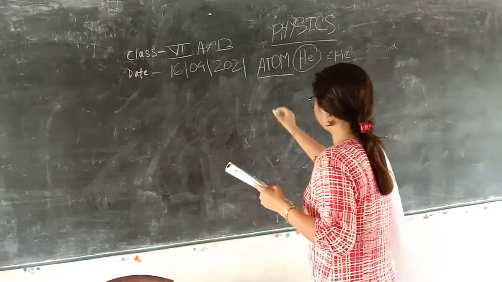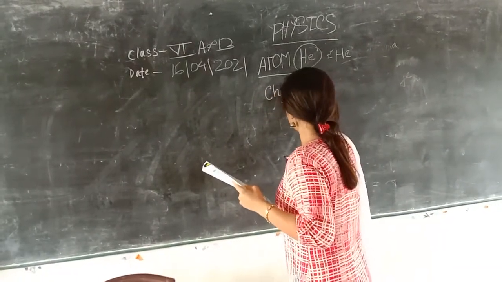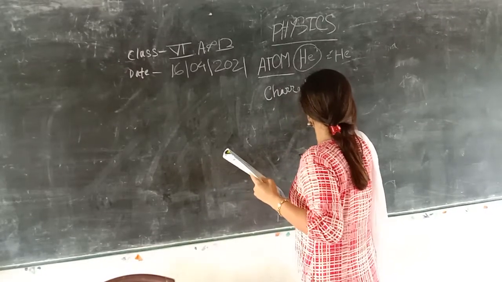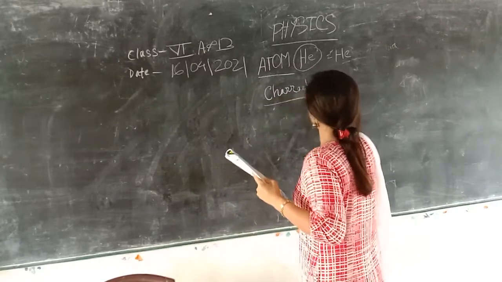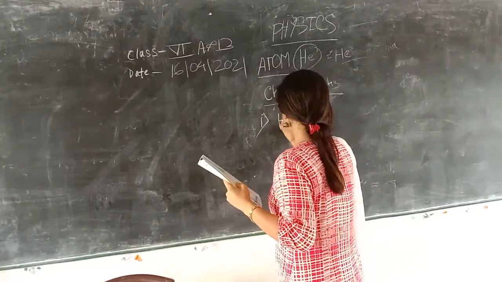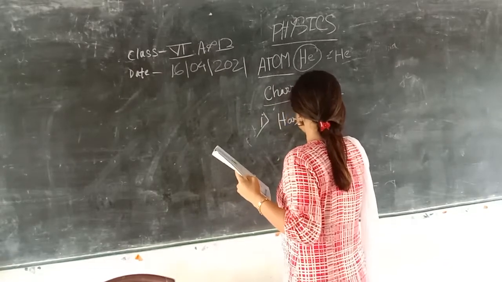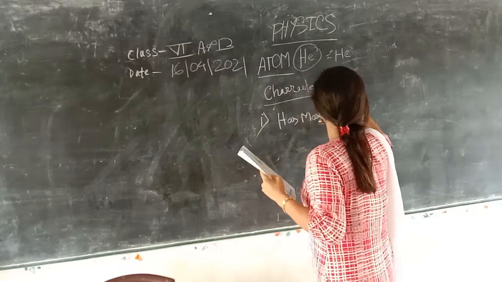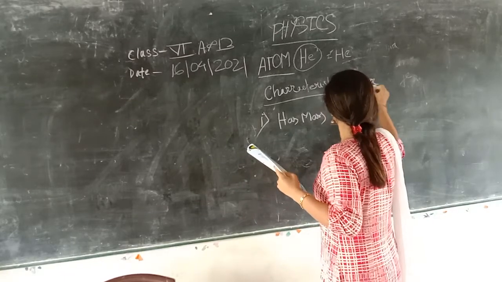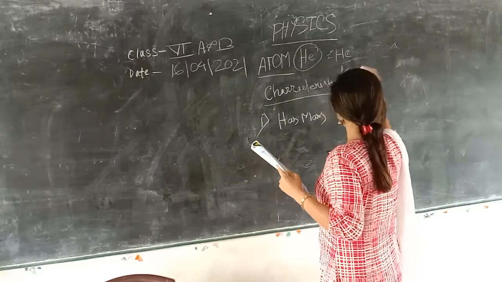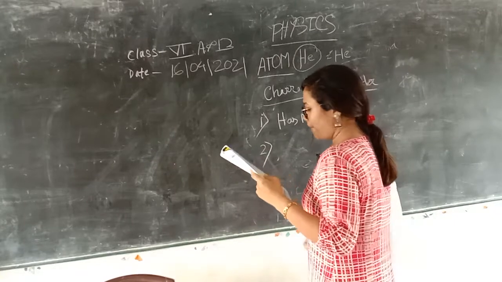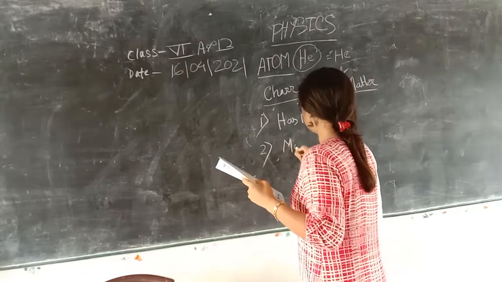Characteristics of matter. Number 1, matter has mass. Number 2, matter occupies space.